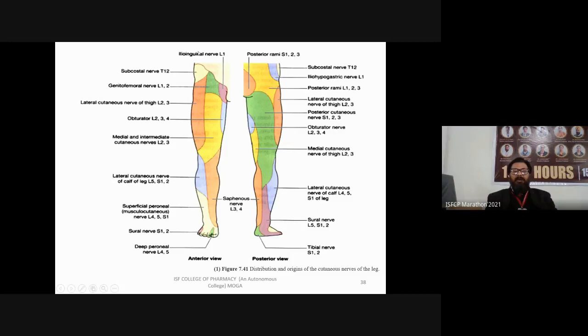the ilioinguinal nerve L1. This is the entry point. The subcostal nerve that is supplying this region, T12. Genitofemoral nerve L1, L2. Lateral cutaneous nerve of thigh. This red area is L2, L3.